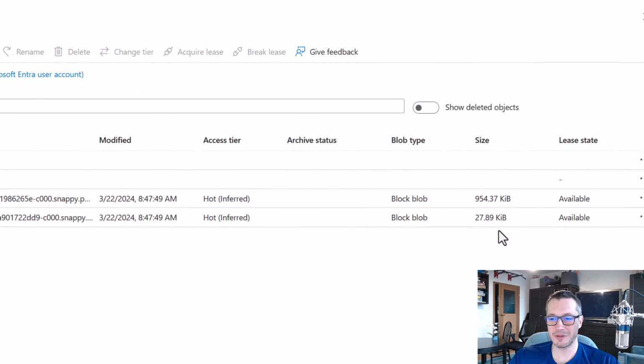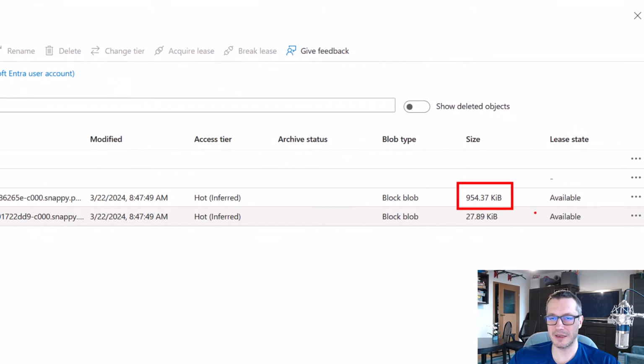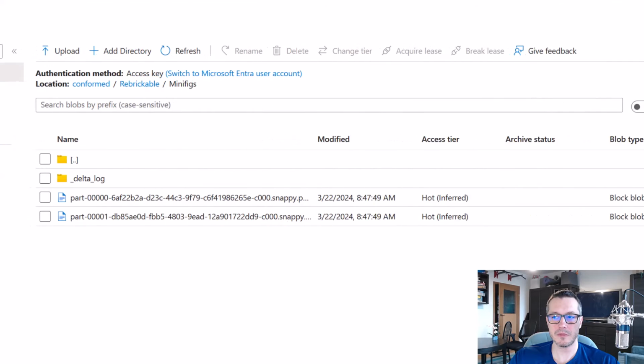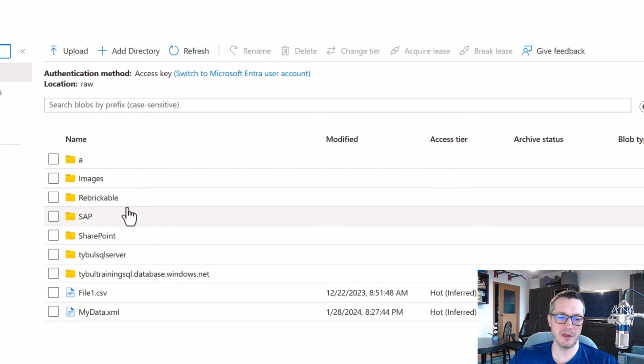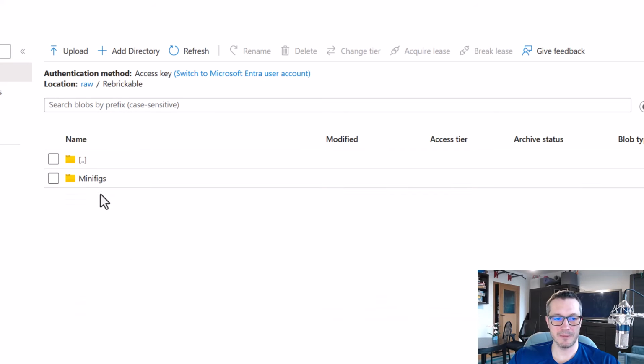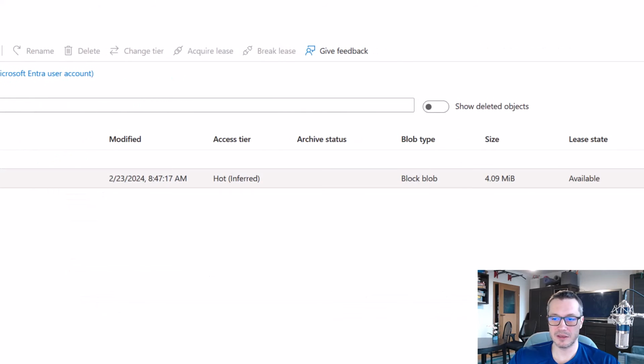And take a note at the file size, less than 1 megabyte, while the original file that we read from the Replicable API, the JSON one, has 4 megs. So we were able to compress it to 25% of the original file size just by changing the file format. And from this point, we'll work on the Delta version of this data.